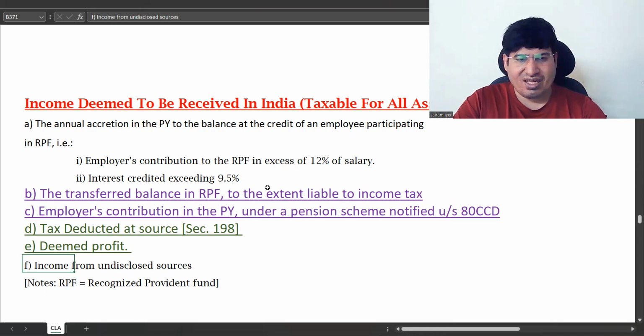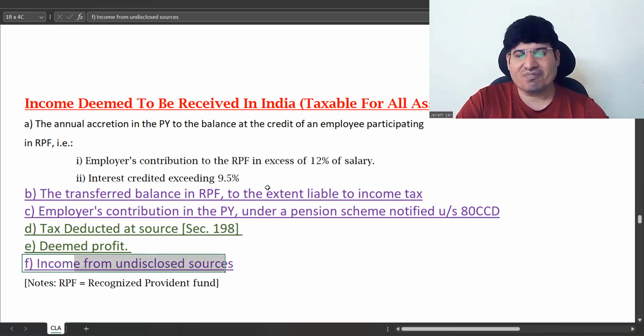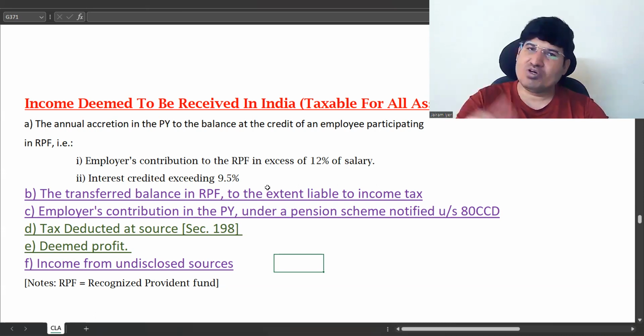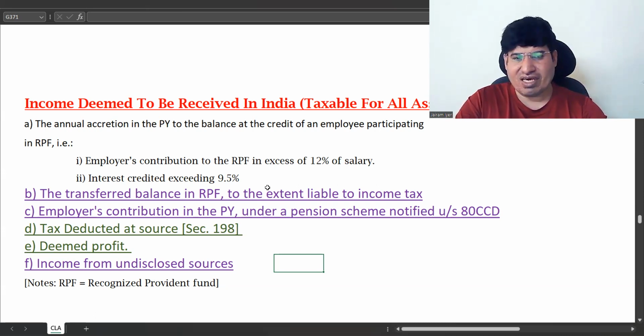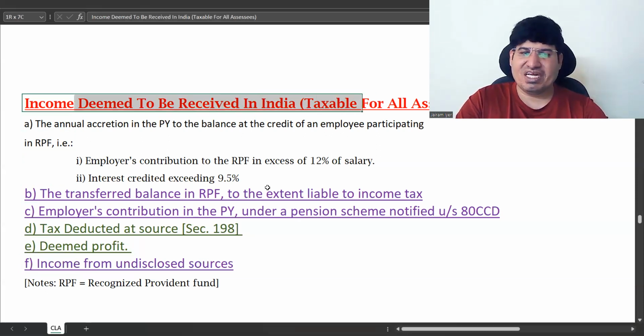And then income from undisclosed sources. So this is like black money. This is taxable at 60%. So when you have income from undisclosed sources, that is black money. The government doesn't know the source, how you have got it, but you have accumulated that much black money. It is deemed to be received in India and it will be taxed in India. So these are the examples of income deemed to be received.